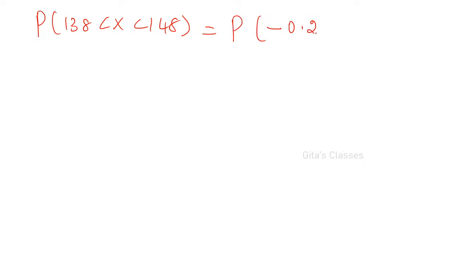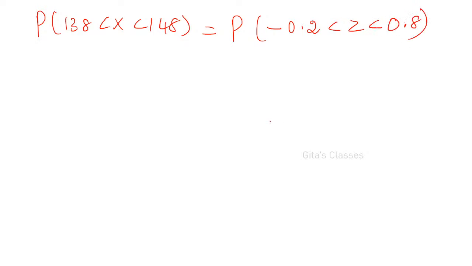Therefore, the probability that 138 < x < 148. One more important thing, ma: whether you write less than or equal to, or strictly less than, no problem, because it is continuous. So the probability of 138 < x < 148 is equal to the probability of minus 0.2 < z < 0.8.